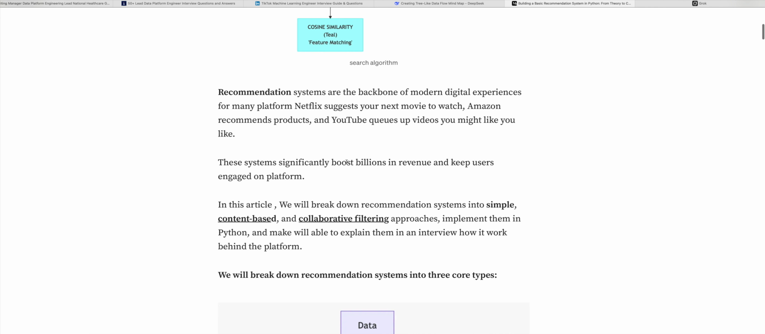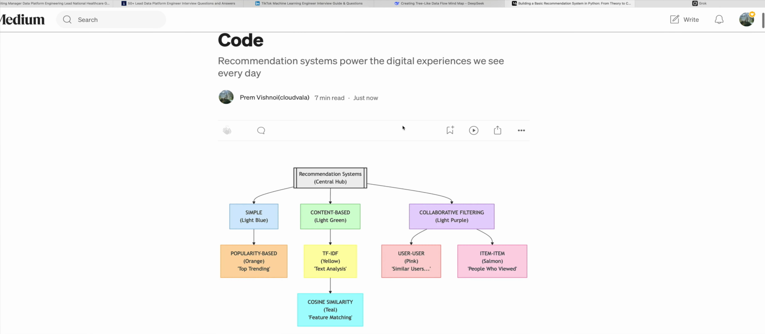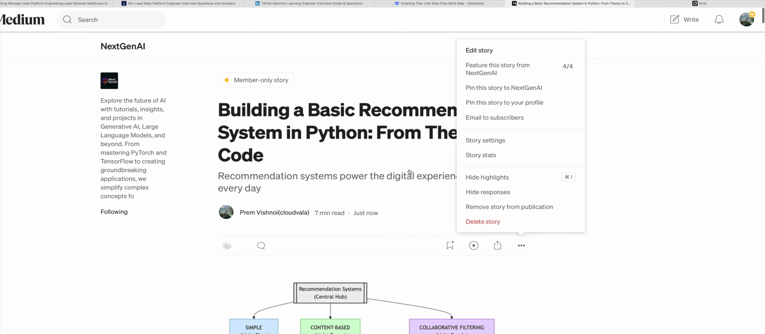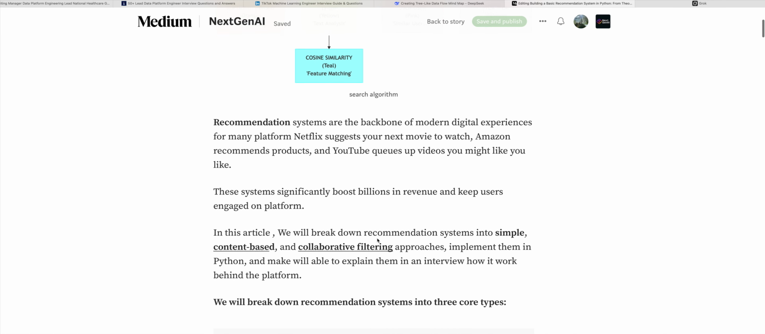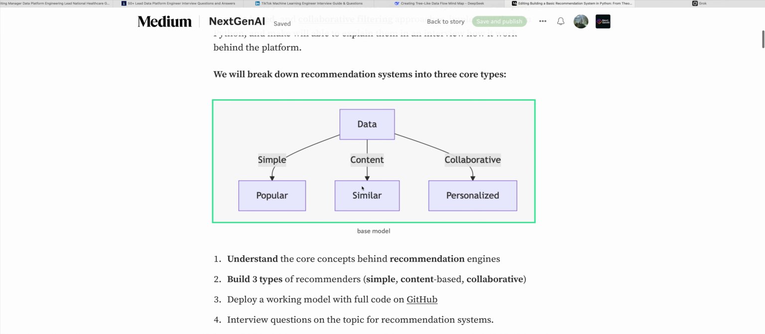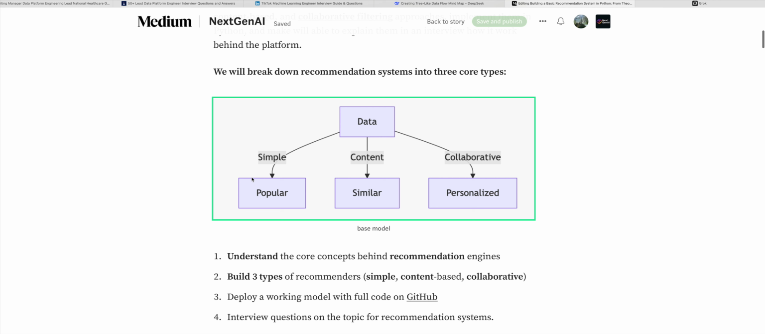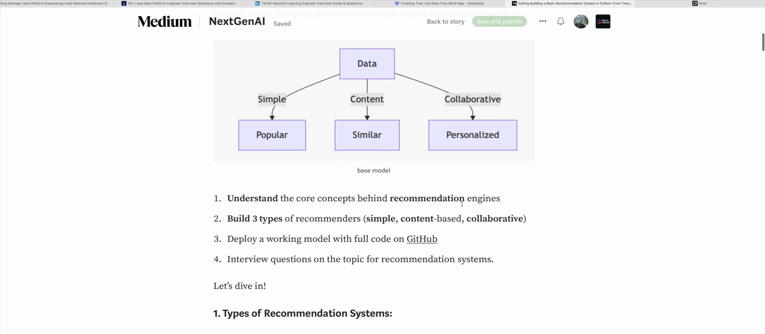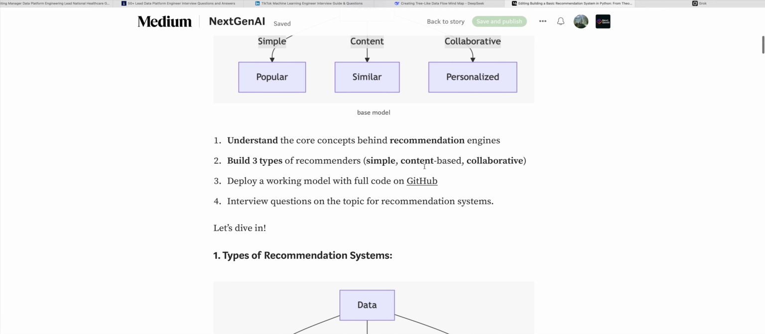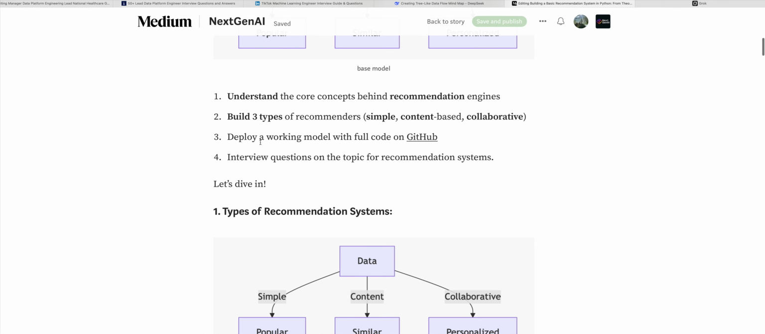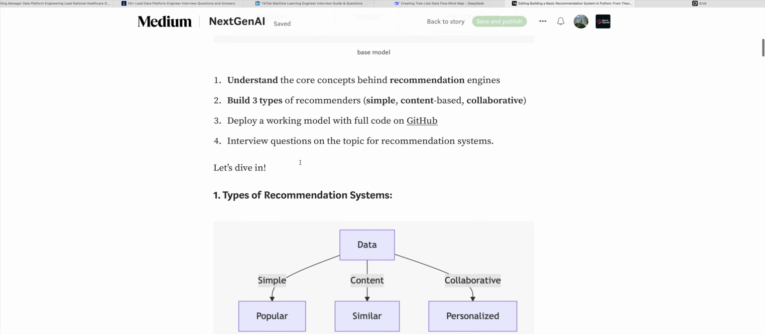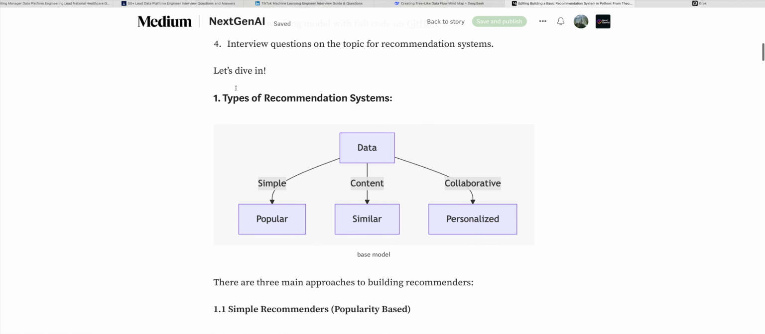These systems significantly boost the billions of revenue of the organization and keep users engaged on their cloud platform, whatever they would like to see. So these are the systems we are going to talk about today: popular, similar, and collaborative. The first one is based on popularity, simple. Second, content is similar: whatever you like, it will suggest similar. Collaborative means it will collaborate with other people. We will understand the core of these three systems, then working code using Git, and then some of the interview questions which I added at the end of this article.